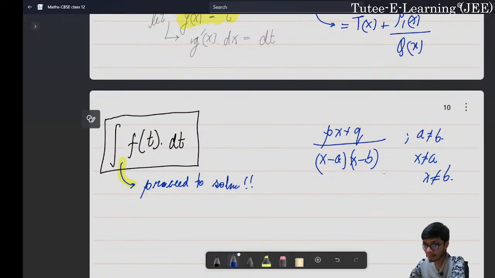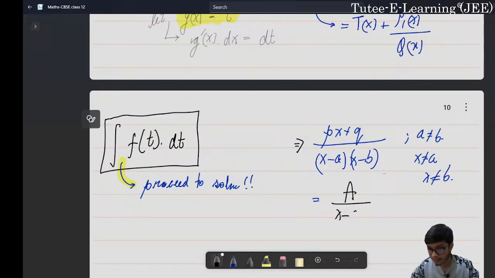The basic understanding about solving this kind of function is that we try to separate it out into two simple fractions, such that we write this same expression as some constant upon x minus a plus another constant upon x minus b.